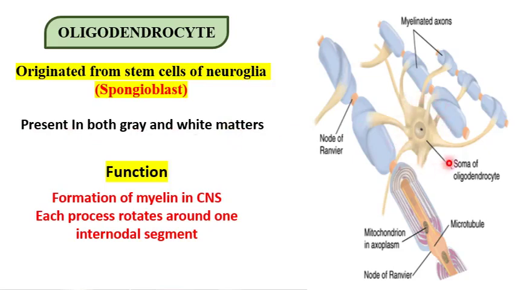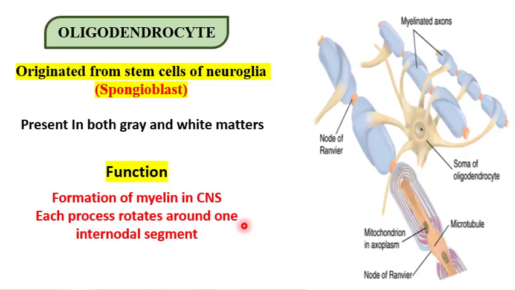This is the oligodendrocyte, supports the cells, responsible for formation of myelin in the CNS. Each process rotates around one intranodal segment.